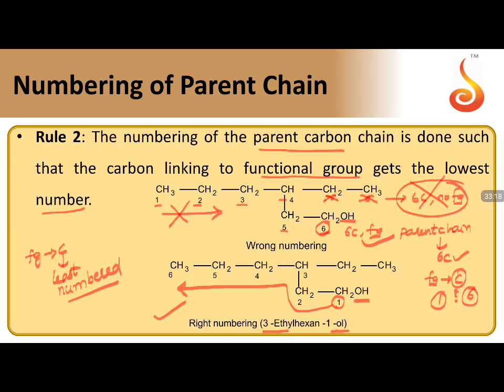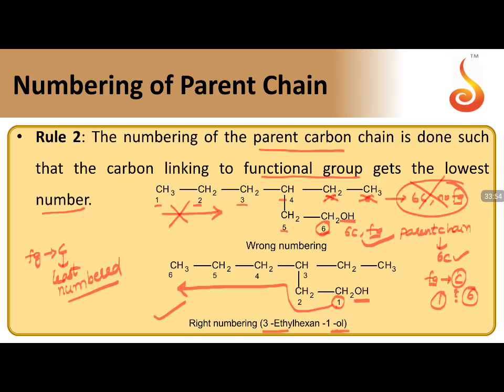First, what does rule number 1 say? Select the parent chain, the longest carbon chain possible, including the functional group, not excluding the functional group. So the functional group containing longest carbon chain possible. That is rule number 1. Second, after selecting the functional group containing longest chain, numbering should be given from the direction where the functional group attached carbon will be at the least position. So the numbering should be less. That is our second priority.